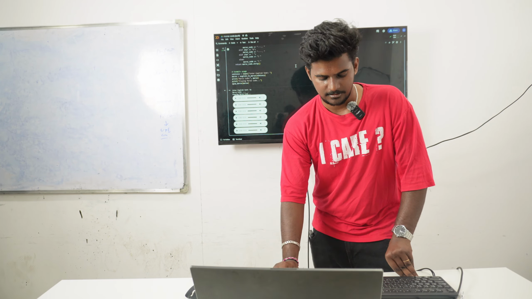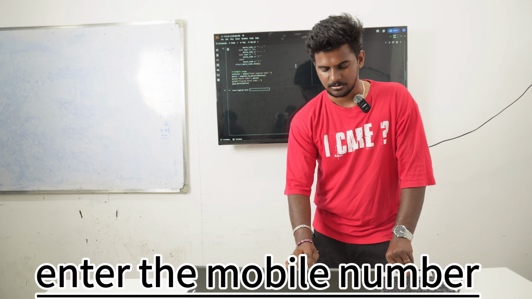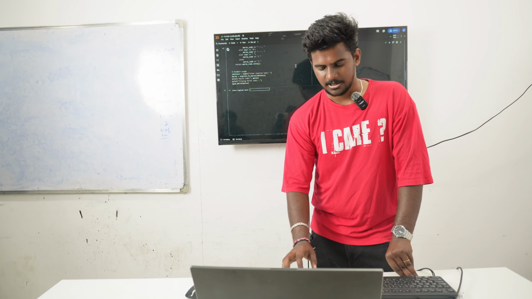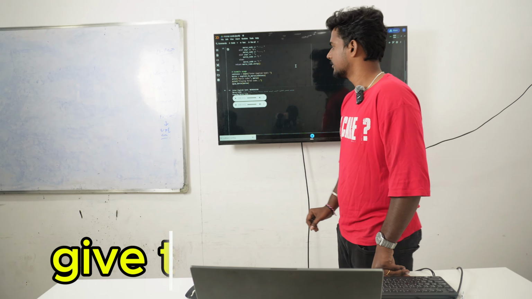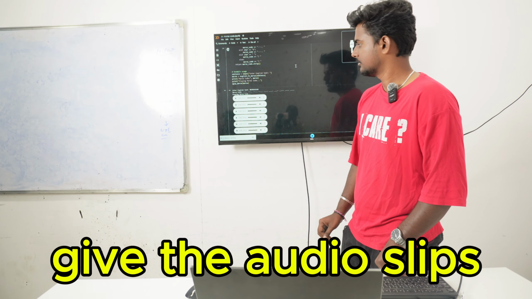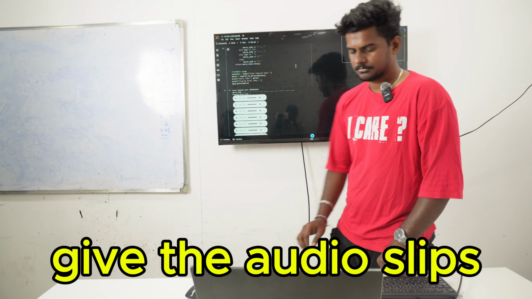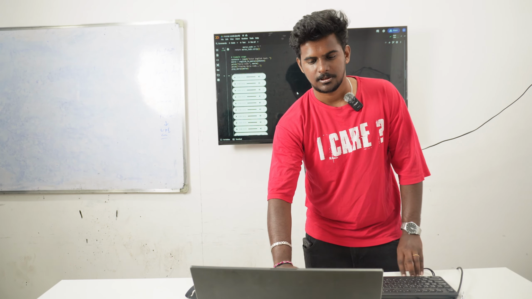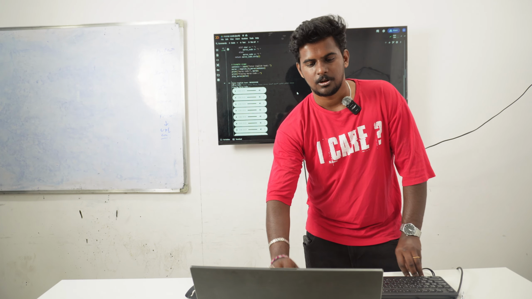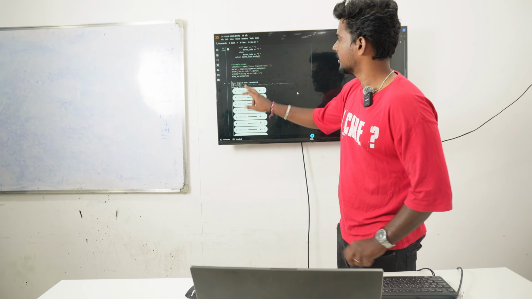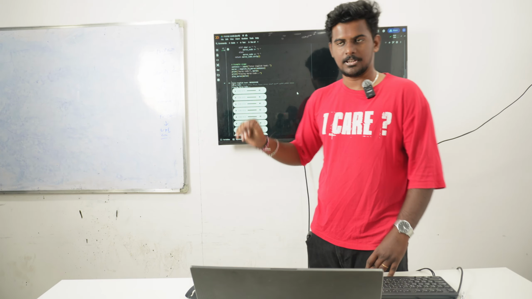Now we can transfer a mobile number also. Now I am going to write some random mobile number. The output is given in digital format like this, as text and also in the audio file.